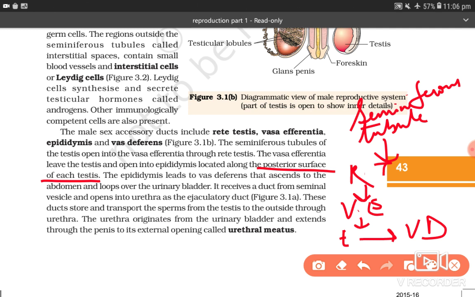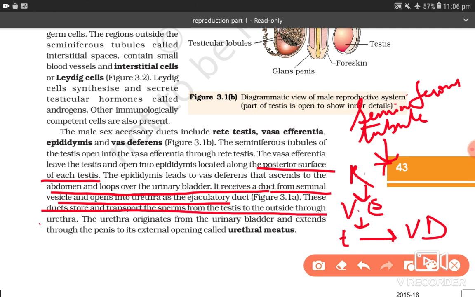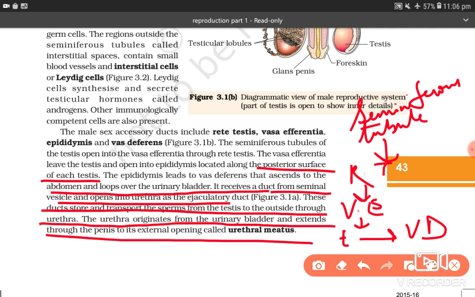See, the epididymis will lead to vas deferens that ascends to the abdomen and loops over the urinary bladder, which receives a duct from seminal vesicle and opens into urethra as ejaculatory duct. These ducts store and transport the sperms from testis to the outside through urethra. The urethra originates from urinary bladder and extends through the penis to its external opening called urethral meatus.